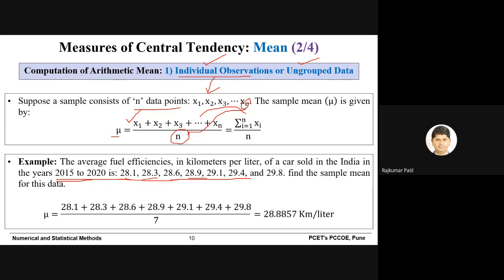So you will add all these values. And how many values are there? 1, 2, 3, 4, 5, 6 and 7. So the total number of values is 7. So the average is 28.8857 kilometers per liter. This is very interesting and very simple. You can take the mean, and you may say that this is the average distance that the car will travel per liter.